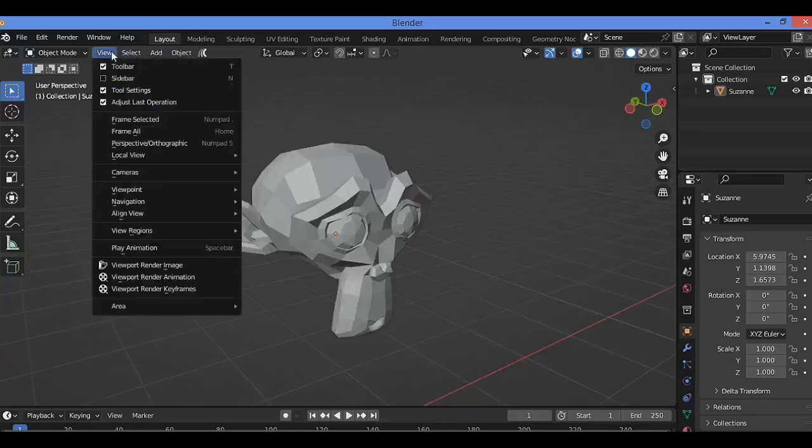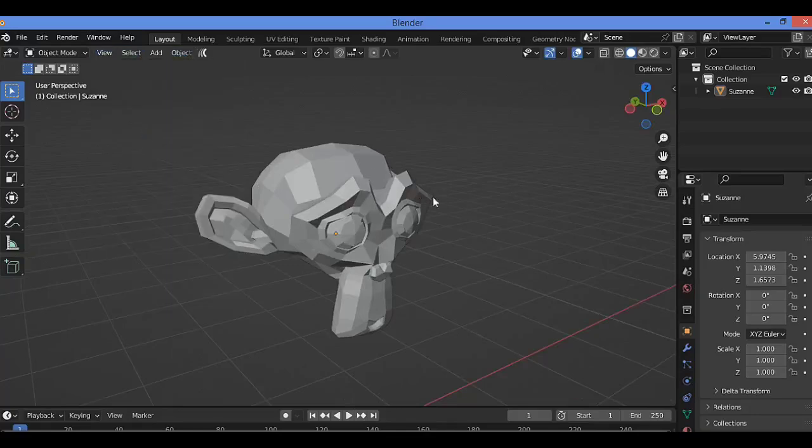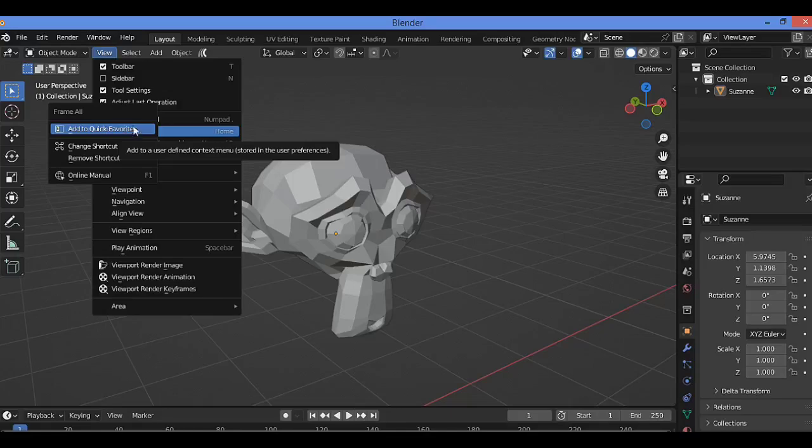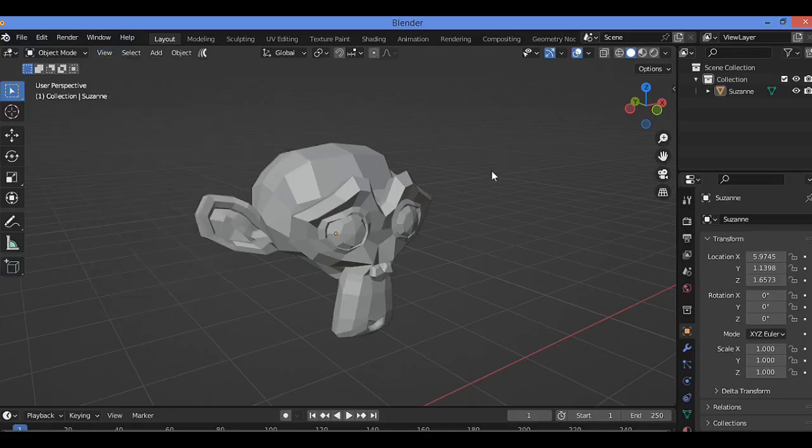Navigate to View, go over here, then Frame Selected, then Frame All as shown here. Right click on Frame All and click on Add to Quick Favorites, hit Q. Go over here, then View. Right click over here to add to Quick Favorites like this.